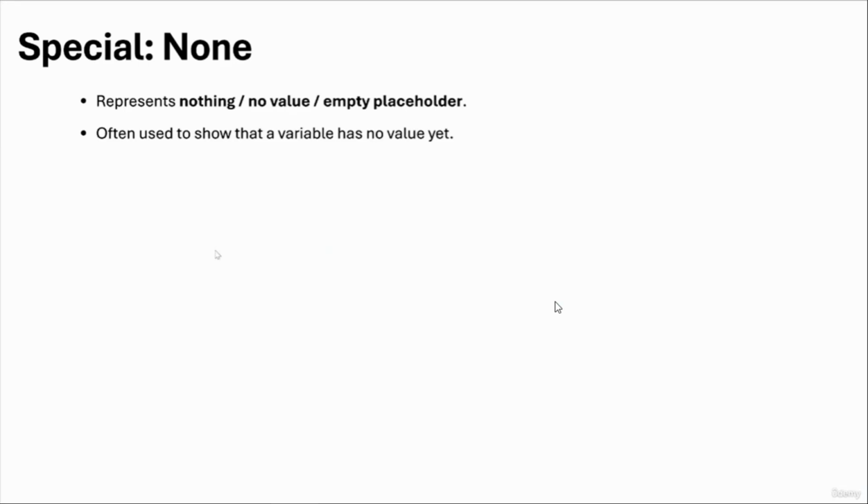Also we have a special value, None. It represents nothing, no value, or an empty placeholder. It is often used to show that a variable has no value yet. For example, result is equal to None. So there is no result and no value for now.